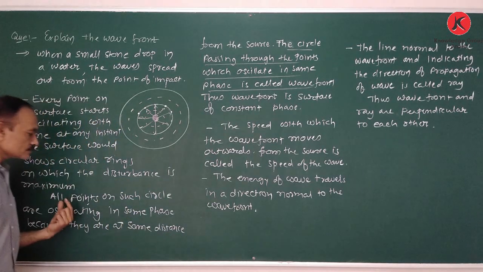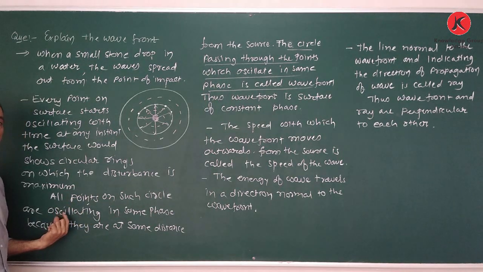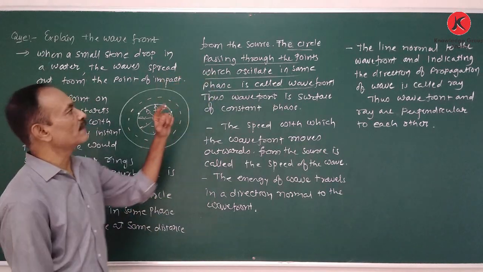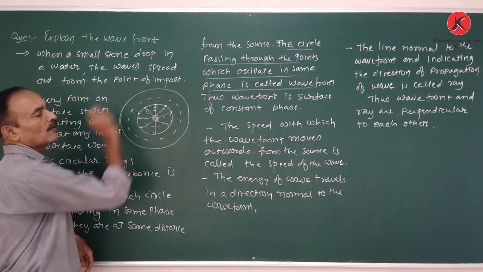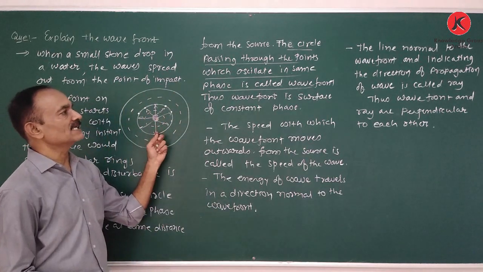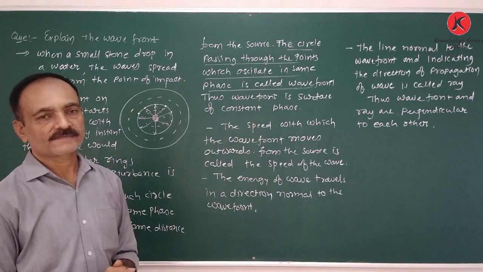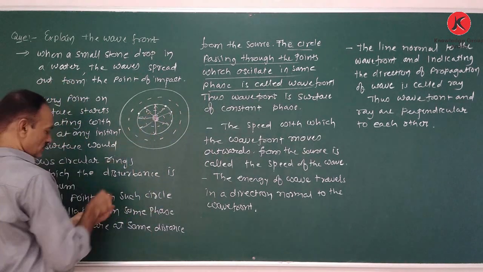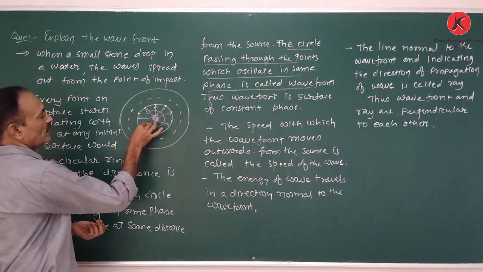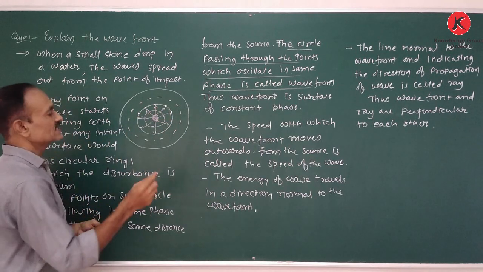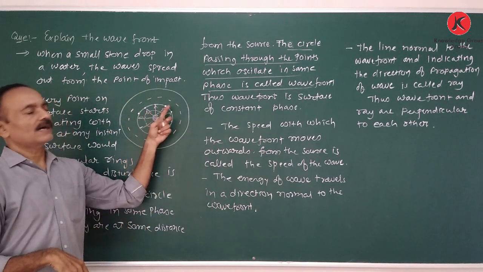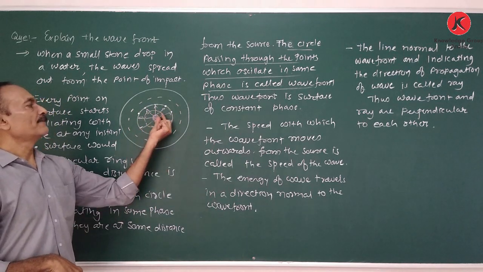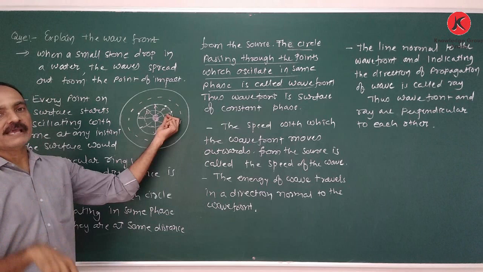Again, all the points on such a circle are oscillating in the same phase because they are at the same distance from the source. Therefore, the circle passing through the points which oscillate in the same phase is known as the wavefront. Here there is also one more circle. All its points are oscillating in the same phase. But the phase of the first circle and the second circle are not the same; they are different.